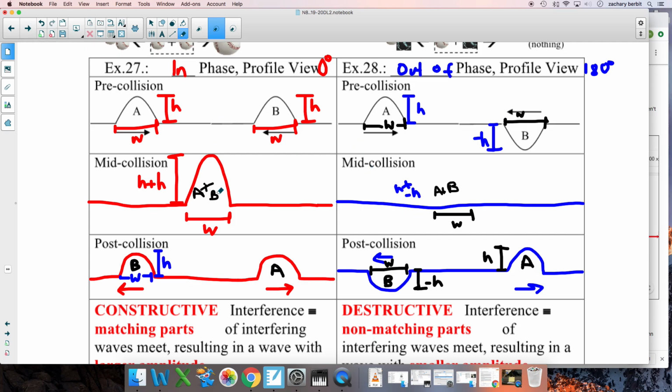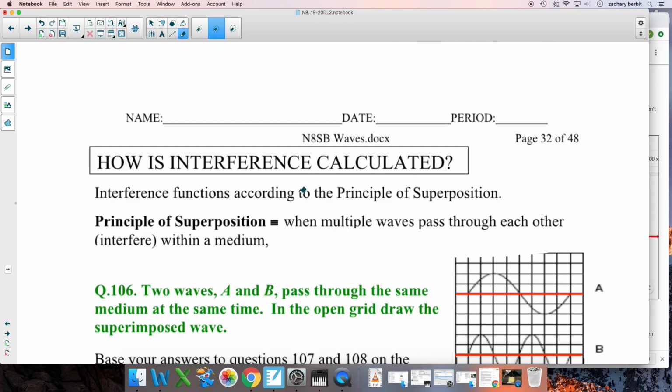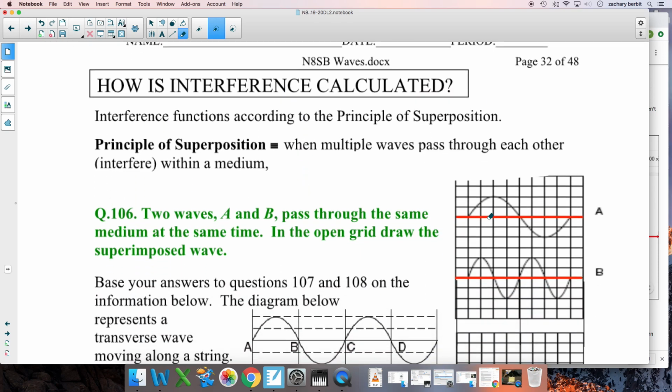So how do you come up with the shape? I mean, these two are easy. 1 plus 1 equals 2. 1 plus negative 1 equals 0. No problem. Same width. Make it easy. But how would we do this if we wanted to combine, let's say, wave A and wave B right here? That's a little tougher.